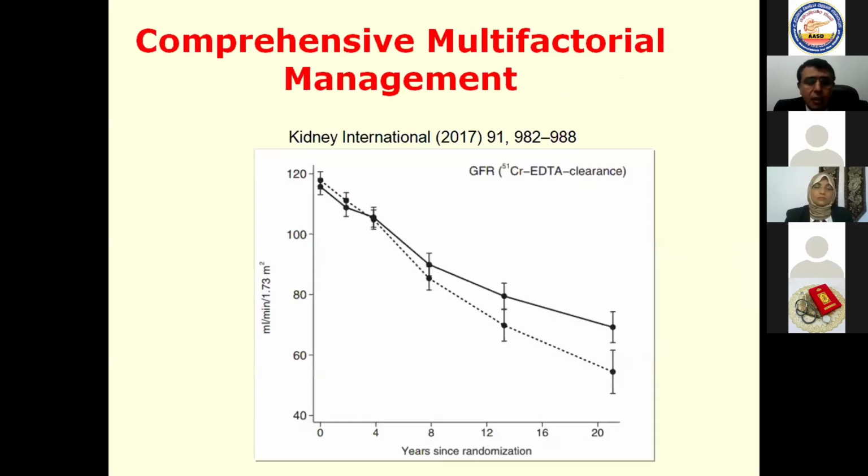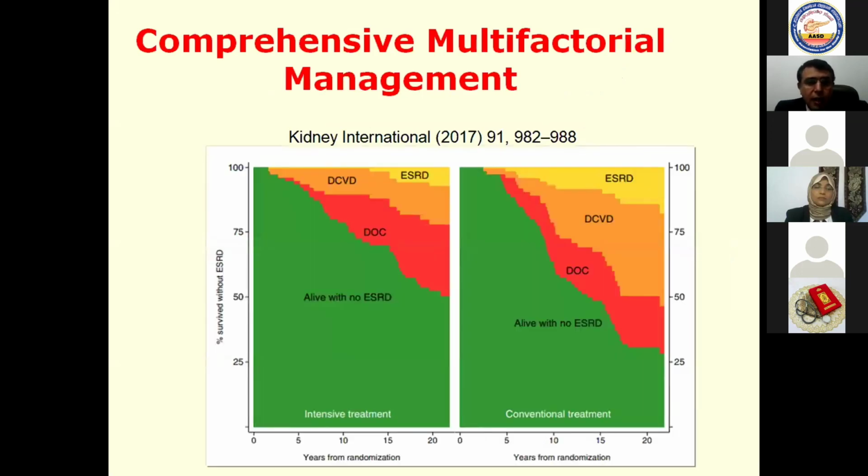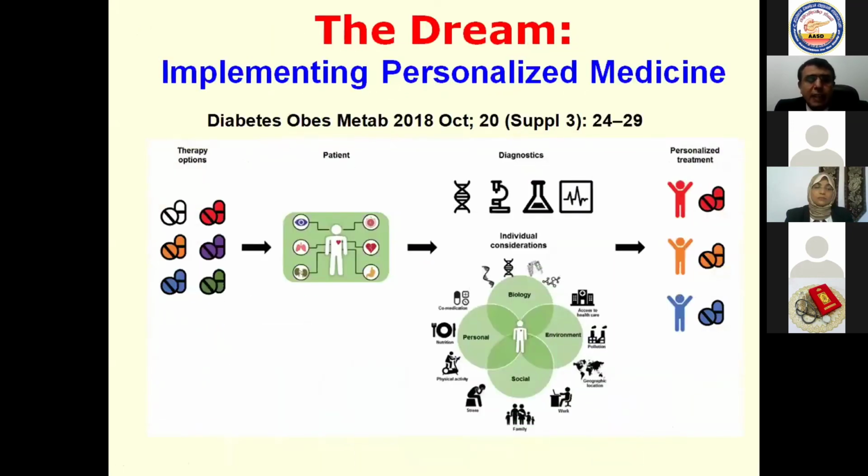So that the comprehensive multifactorial management, as we have seen, has preserved here my GFR and prevented deterioration of my creatinine. And the comprehensive multifactorial management, which I have mentioned previously, as we can see here, the intervention has made lesser incidence of end-stage kidney disease or diabetic cardiovascular kidney disease, or of course other deterioration of kidney functions. So what is the dream?